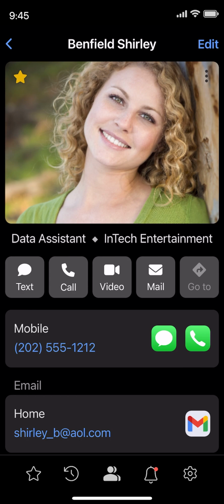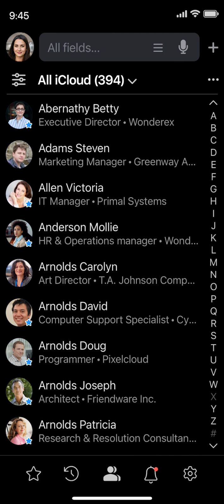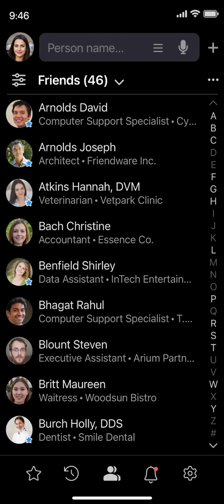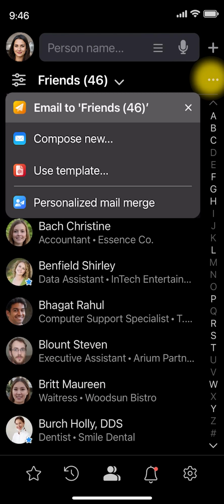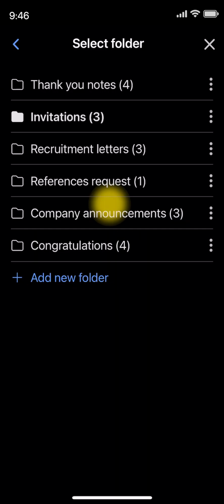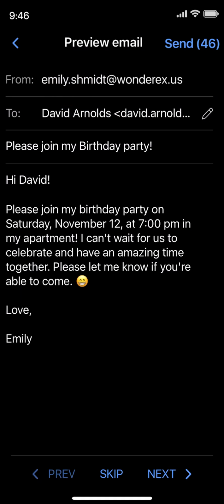You got the idea. And groups really shine when you need to contact several people in one go. Let's invite all of Emily's friends to the birthday party. Step 1. Open the groups list and select the Friends group. Step 2. Tap here to open the Group Action menu and select the Personalized Mail Merge command. Step 3. Select the Invitations folder and choose the Birthday Party template. As you can see, a personalized greeting for David is instantly added.